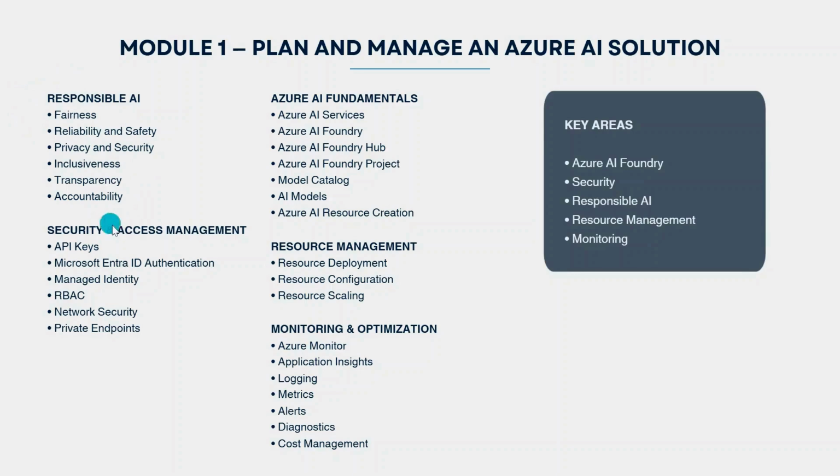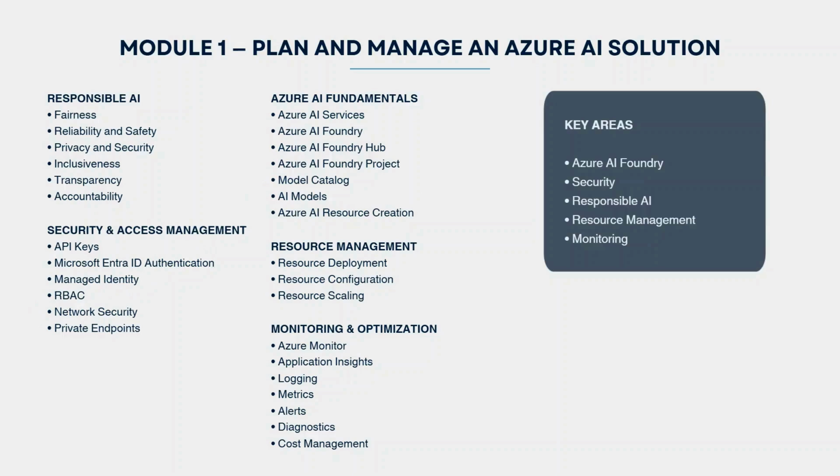Then we have security and access management. Here we will talk about API key, Microsoft Entra ID, authentication, managed identity, and role-based access control. If you have already worked with Azure, you may have seen some of these topics, so nothing is new here. Then we have Azure AI fundamentals. This includes Azure AI Services, Azure AI Foundry, Foundry Hub, Foundry Project, and the model catalogs.